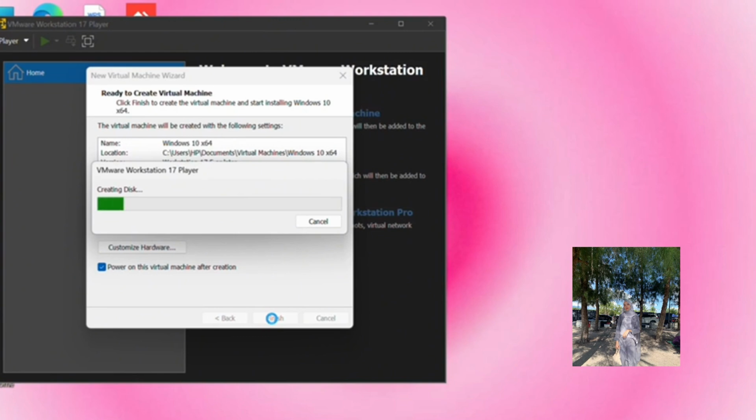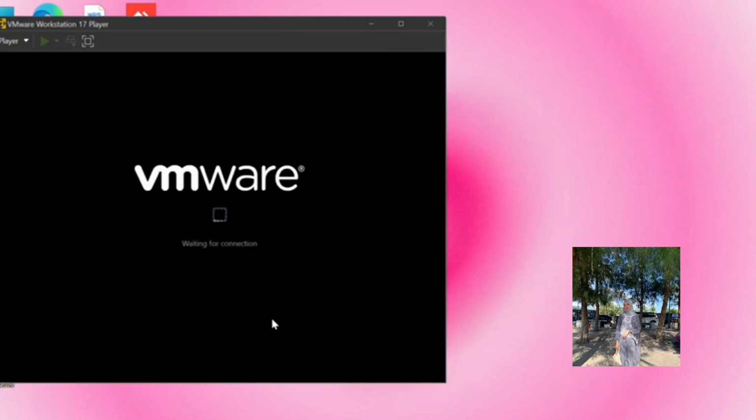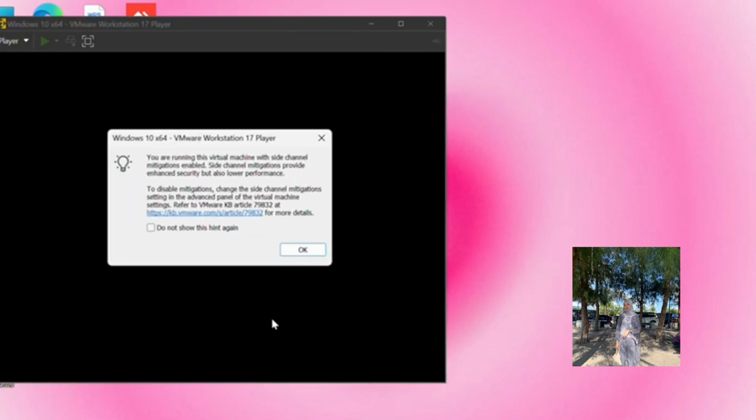So creating this is the process. After that, the VMware screens are shown, so we have to wait until the boot manager is shown.